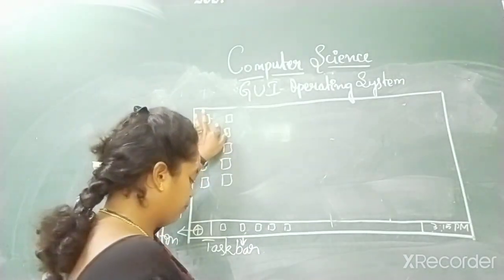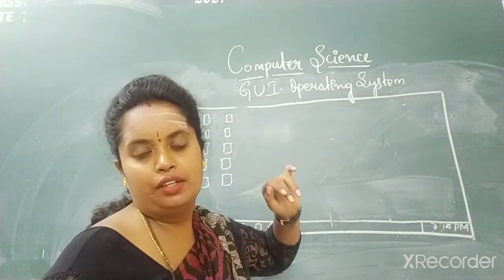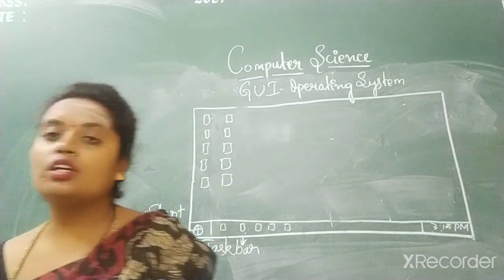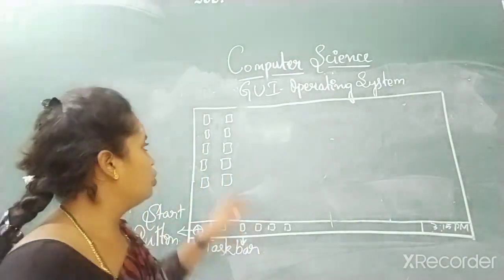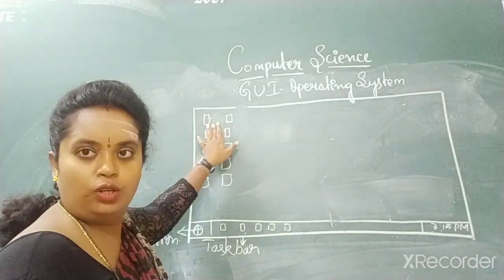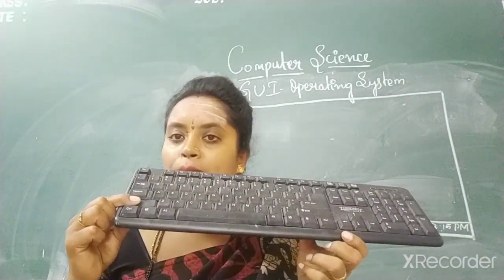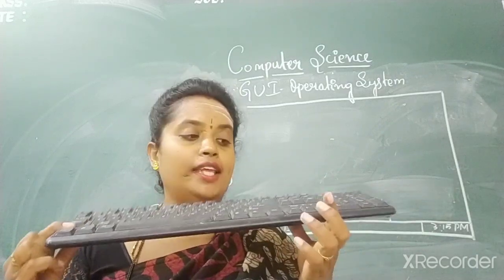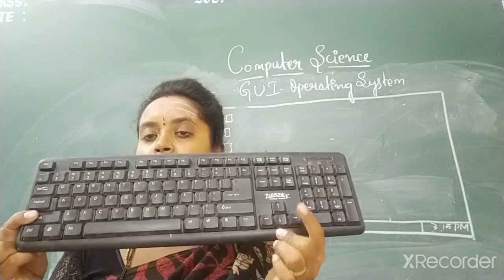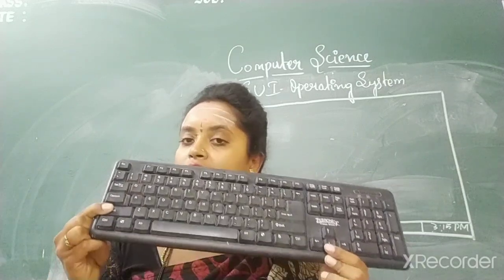Then, after the first icon, press and hold the shift key. Using your mouse, you will be clicking on the icon which you want. Like the first one I want now. I have clicked on that. So once I have clicked on that, then I will press and hold the shift key, children. Then I will start moving either downwards or right or left or up, wherever I want, whichever adjacent icons, one below the other or one above the other.